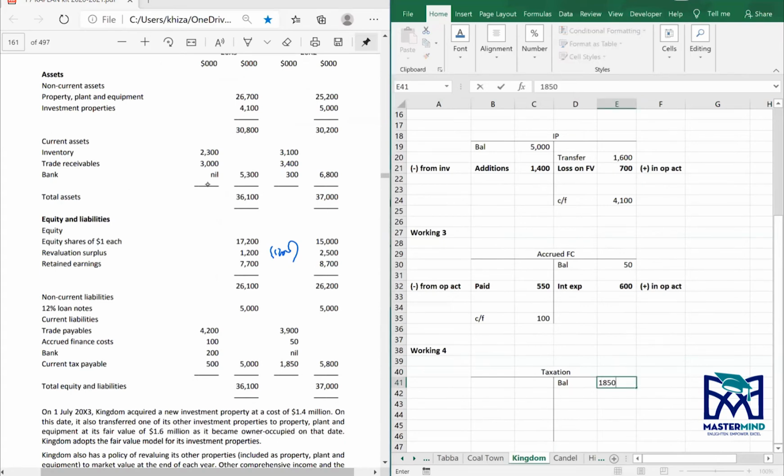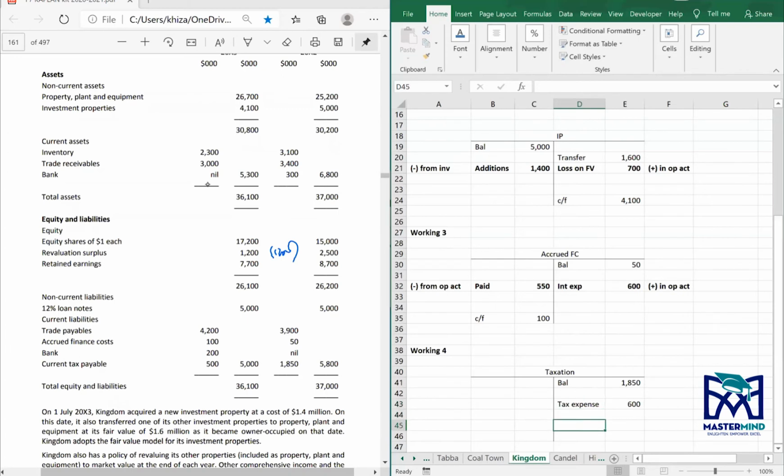Tax expense is 600 and your closing is 500. So the balance is your tax paid: 1,850 plus 600 minus 500, which is 1,950.